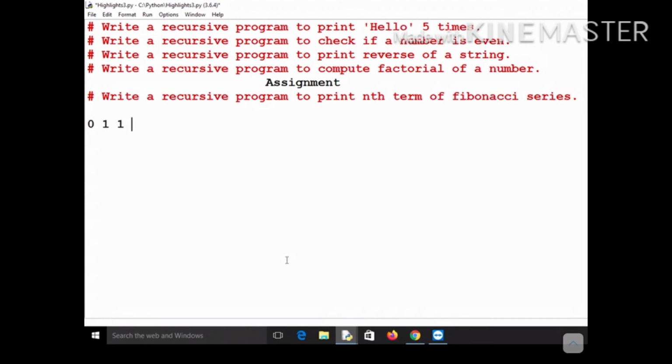Now what will be the fourth term? It will be the sum of 1 and 1, the sum of the previous two terms, so it will be 2. Again the next term will be the sum of the previous two terms, that is equal to 3. And the next term, the sum of the previous two terms, is equal to 5. It will keep on going like this. Now your job is to print the nth term. The n could be anything. For example, if you want to print the fifth term, then it should print 3. If you want to print the sixth term, then it should print 5. That's how you have to write a recursive program to print the nth term of the Fibonacci series.